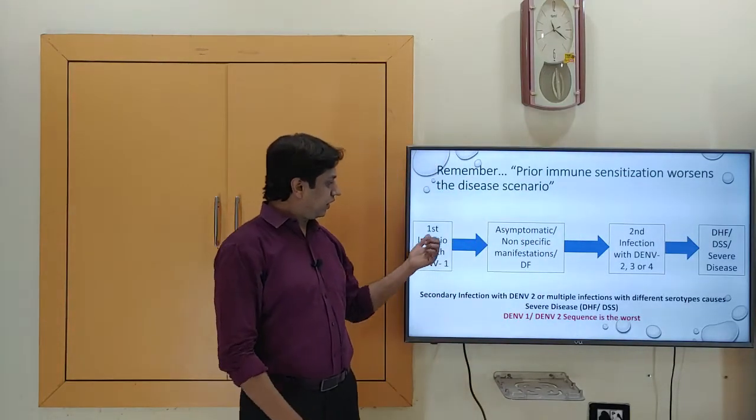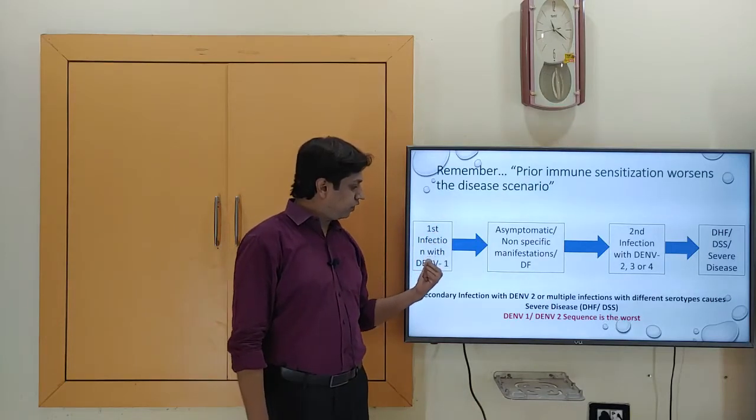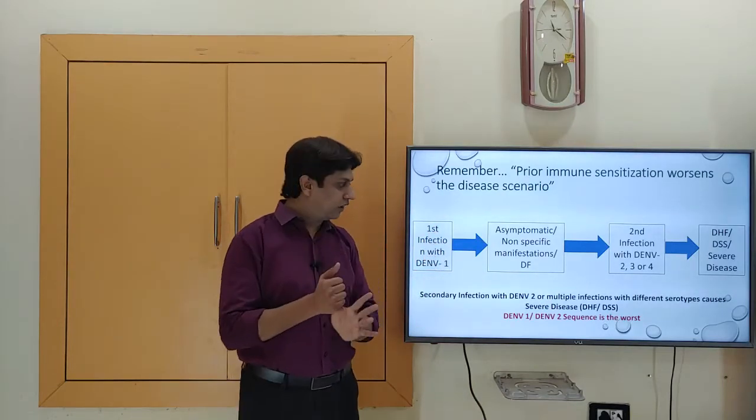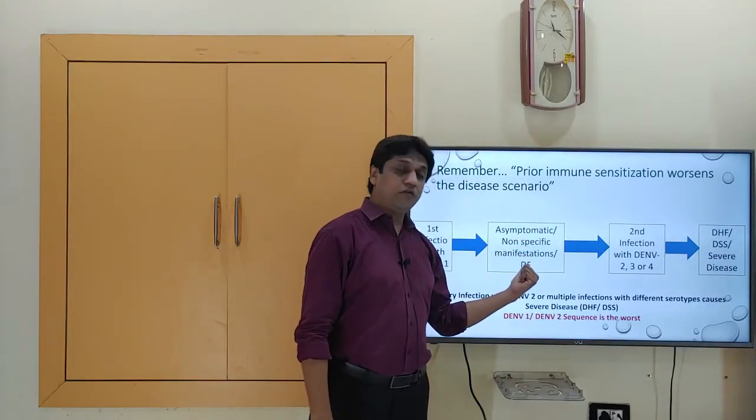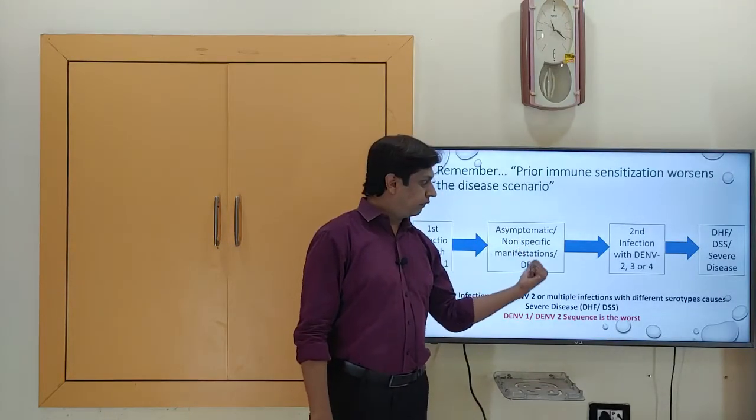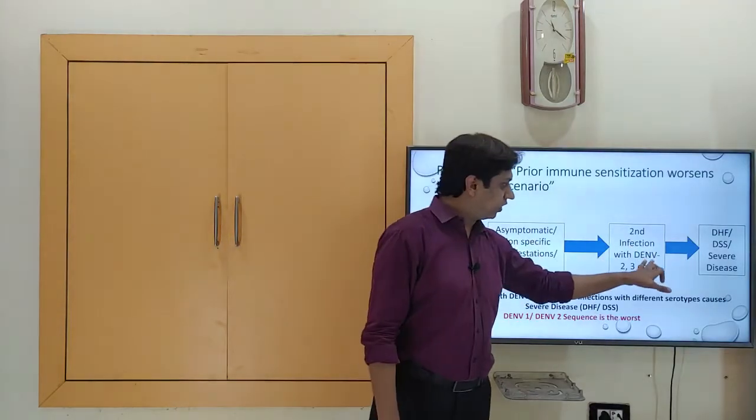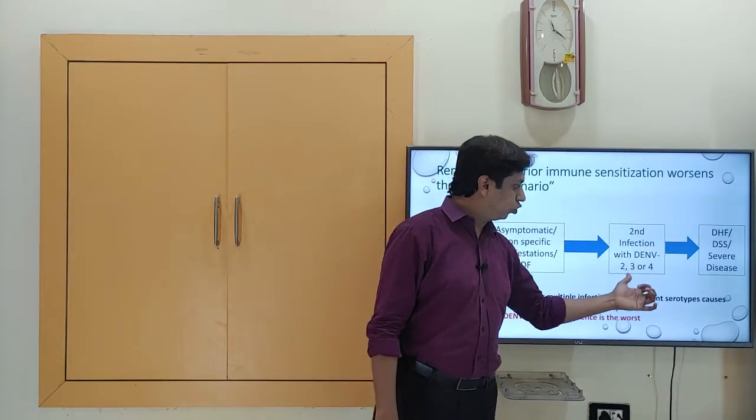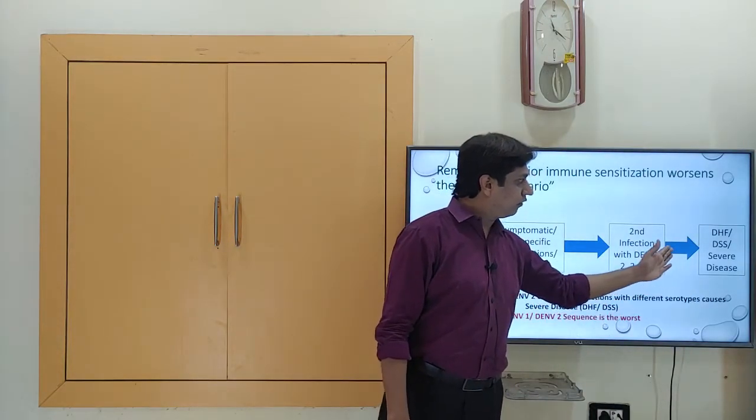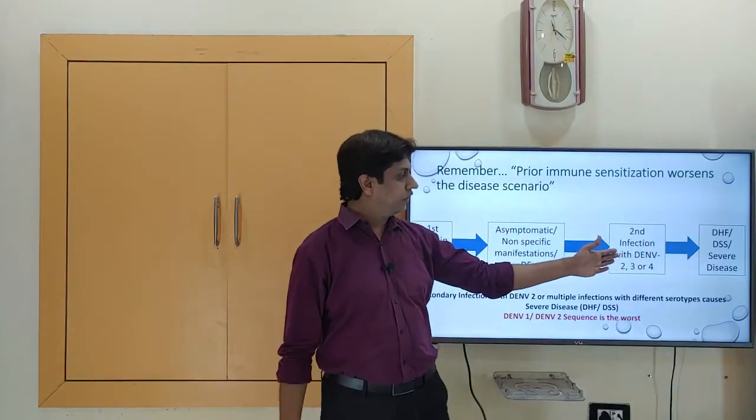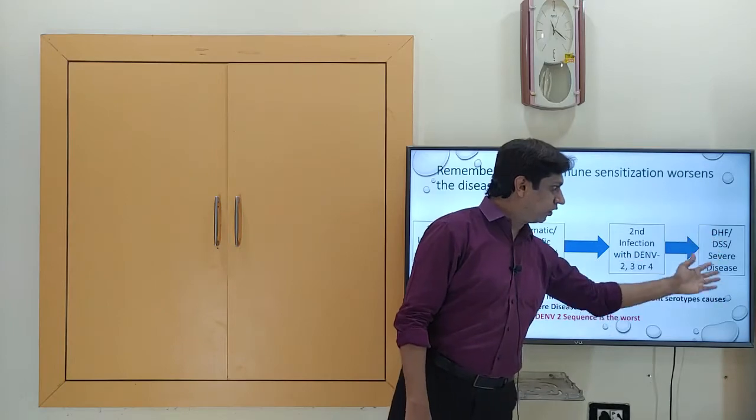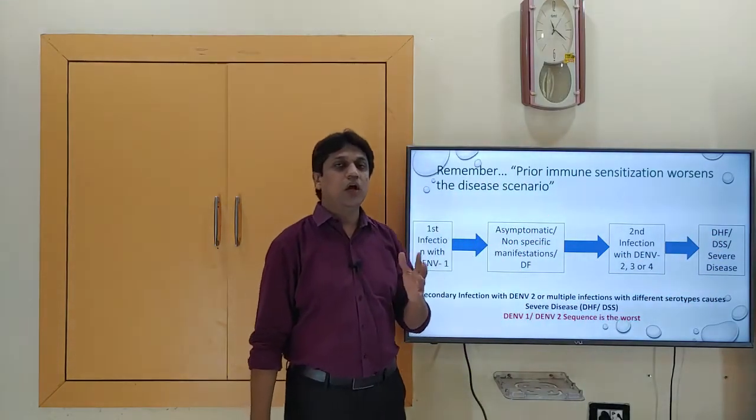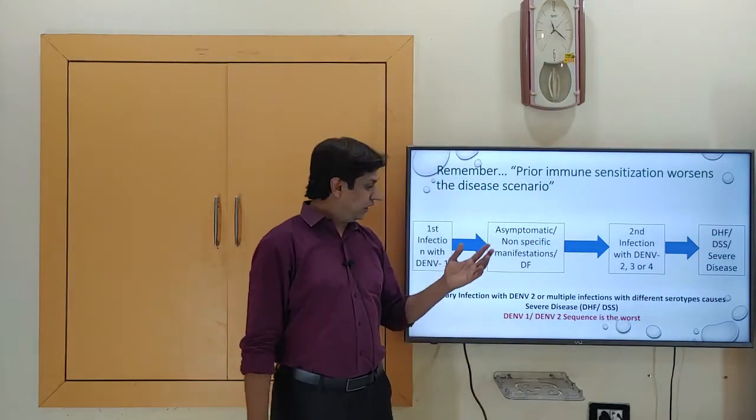The same thing: if there is a first infection with the dengue virus 1 serotype, then asymptomatic or non-specific manifestations of dengue fever will occur. If it subsides and there is a second infection by dengue virus 2, 3 or 4, it will lead to the severe form of the disease, that is dengue hemorrhagic fever, dengue shock syndrome or severe dengue, which we are going to discuss in detail in the clinical features.